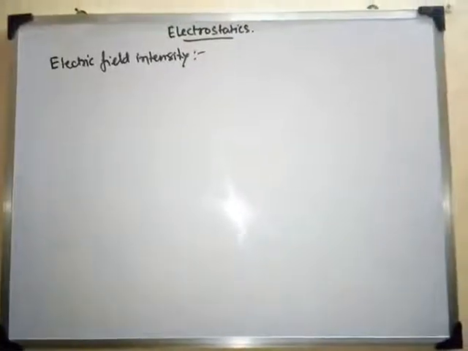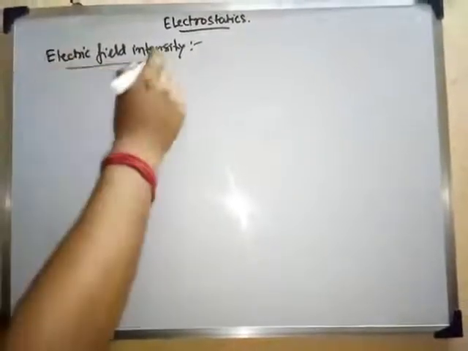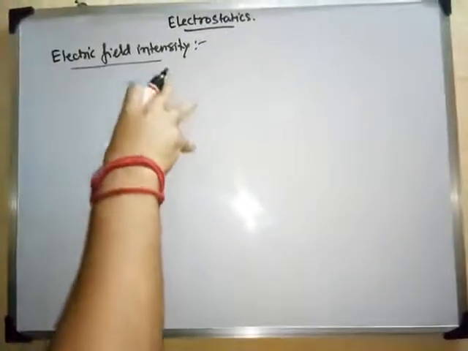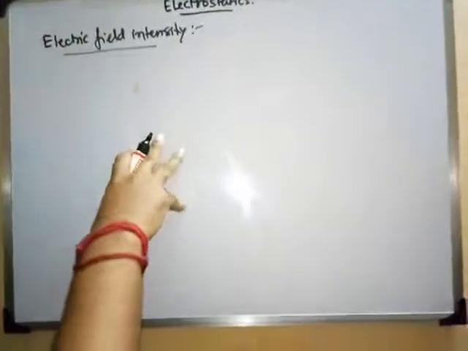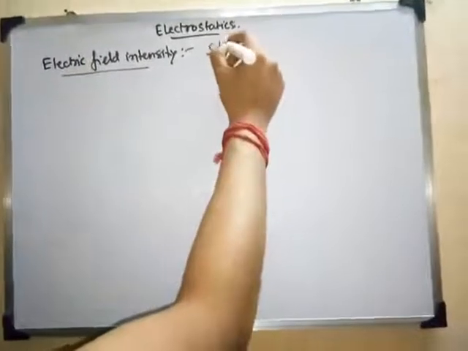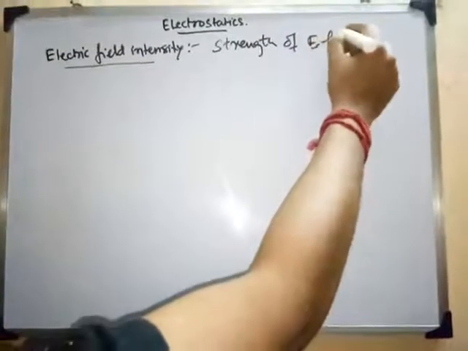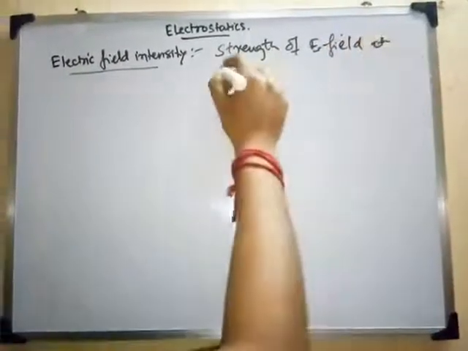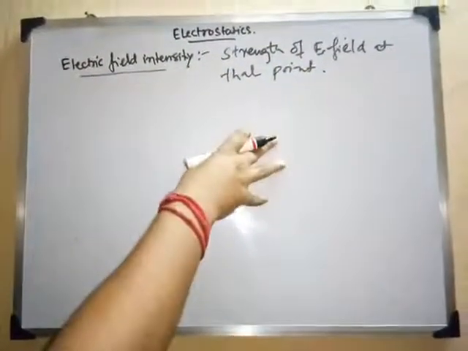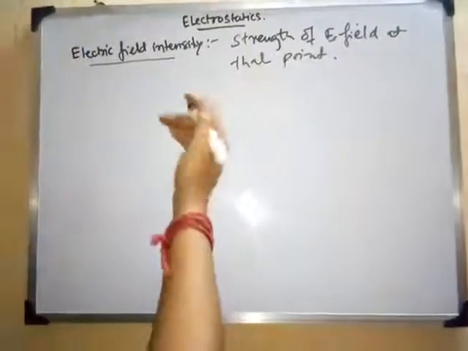Next part of our discussion will be regarding electric field intensity, right? So what is this electric field intensity? We can define this electric field intensity at a point. What is the physical significance? We can define it by the strength of the electric field at that point. So we can write simply electric field intensity means strength of that E field at any point of our consideration, right? Also, what it actually means is the force experienced by a unit positive charge placed at that point. So we can also write that.